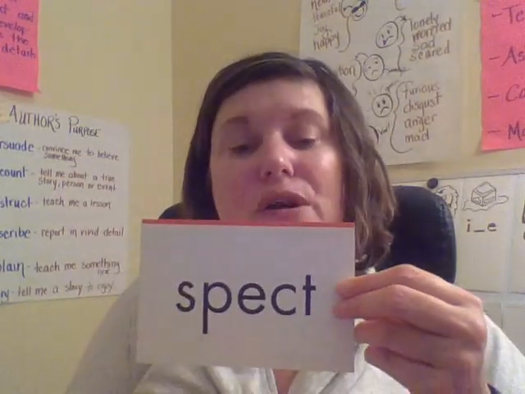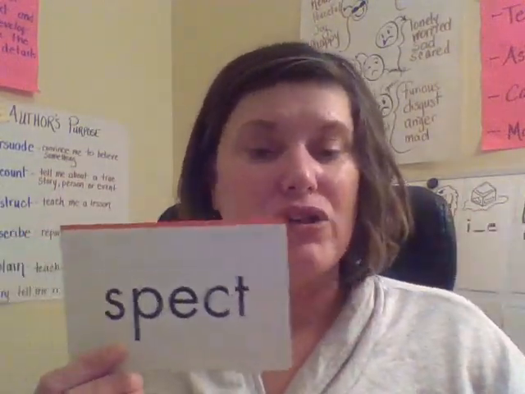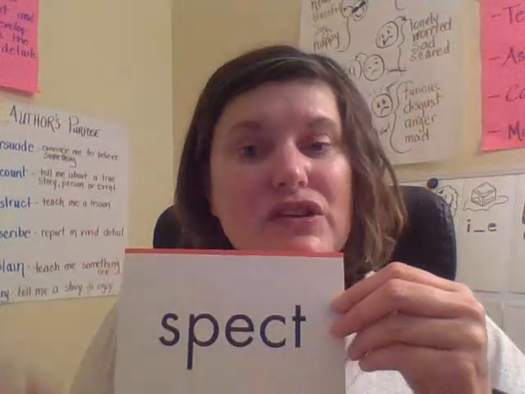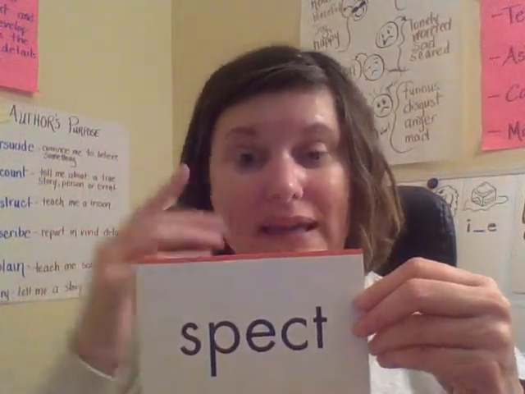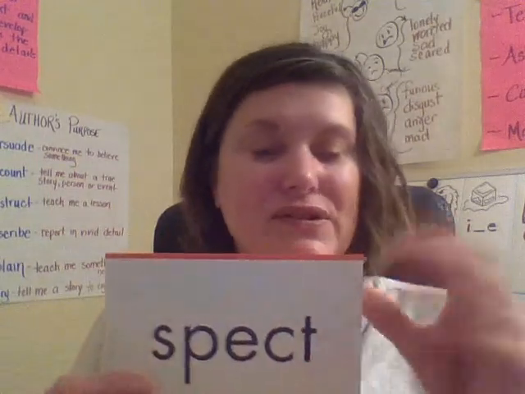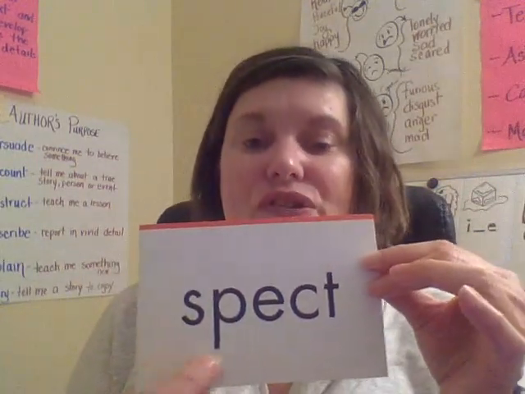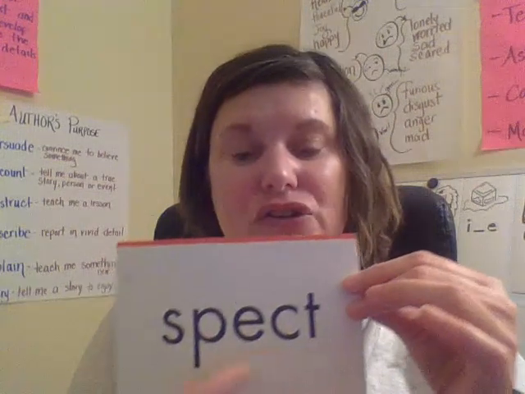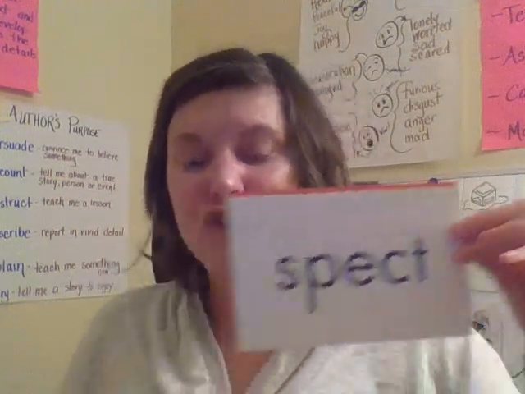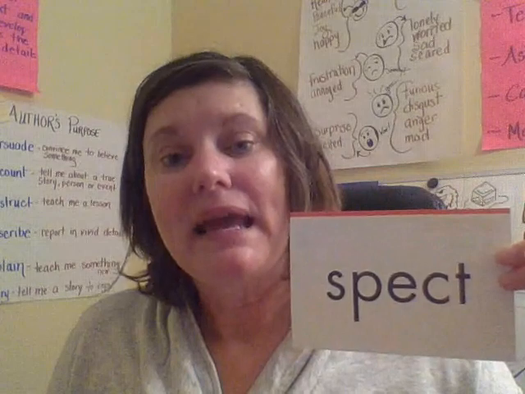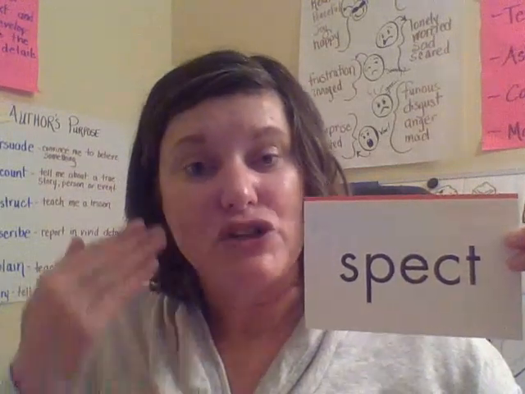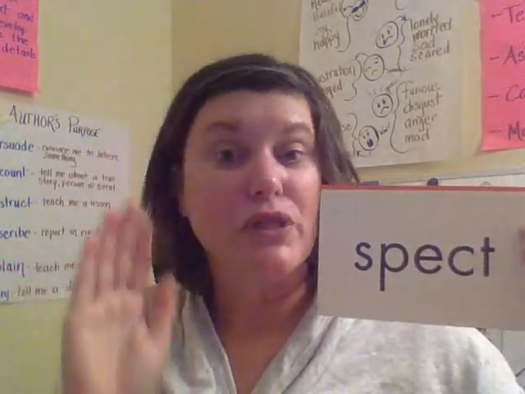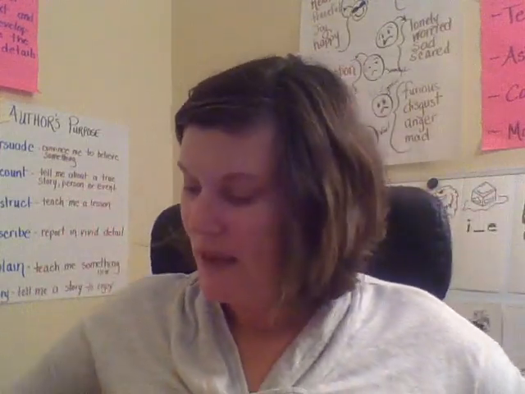So spect means look. I also think of the word spectators. Spectators are people that are looking at a game. They're the fans and the audience. So this is spect. Together, spect. Your turn. Good job. So when you see this, you know it has something to do with looking at something. Okay, I love words. I think it's so much fun that you can learn a part of a word and it can actually help you understand what a word means.